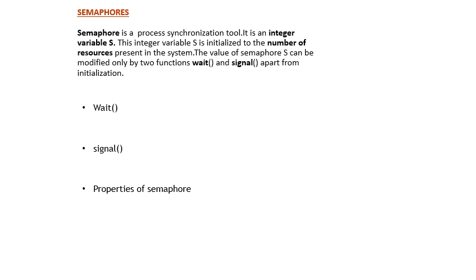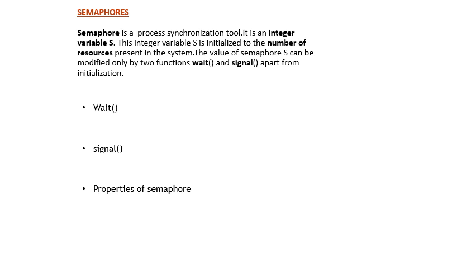What is a semaphore? A semaphore is a process synchronization tool, and it is an integer variable. This integer variable is initialized to the number of resources present in the system. The value of the semaphore S can be modified by only two functions: the first one is wait and the second one is signal.